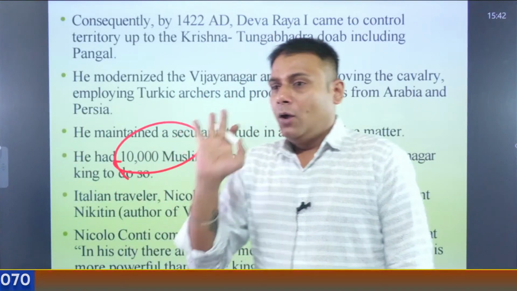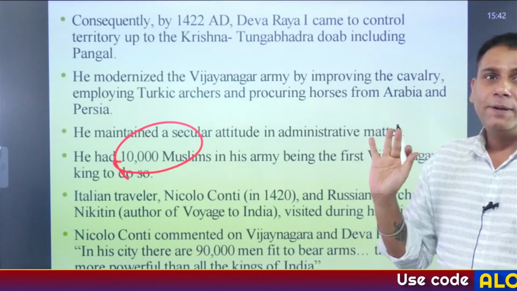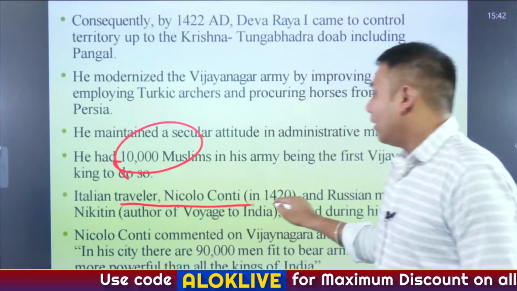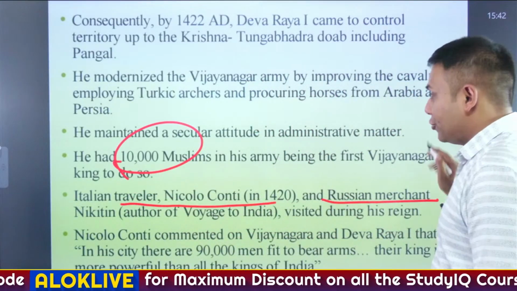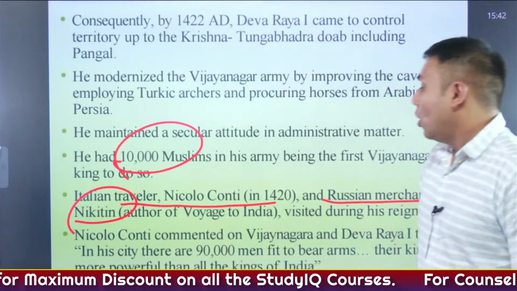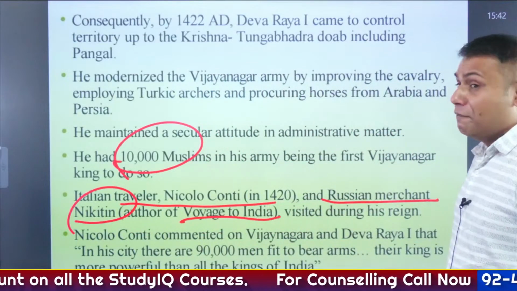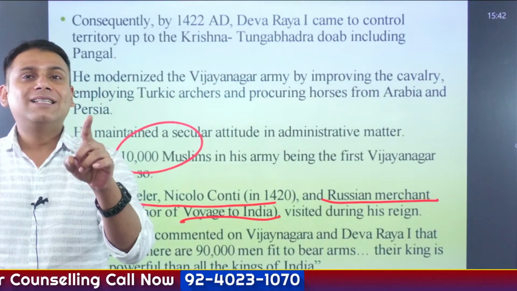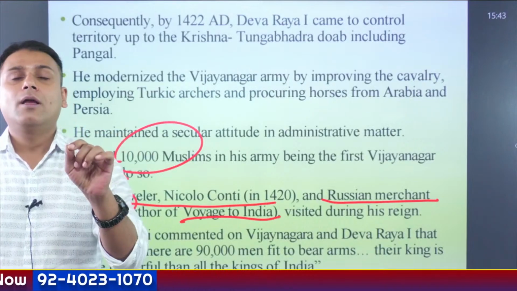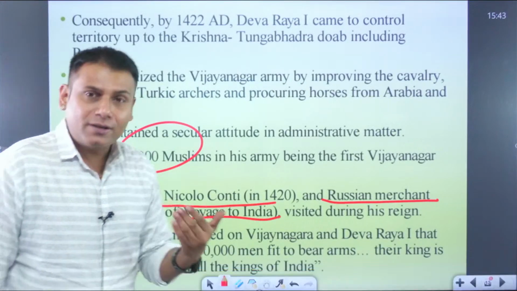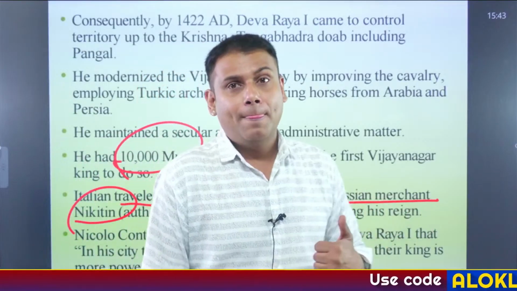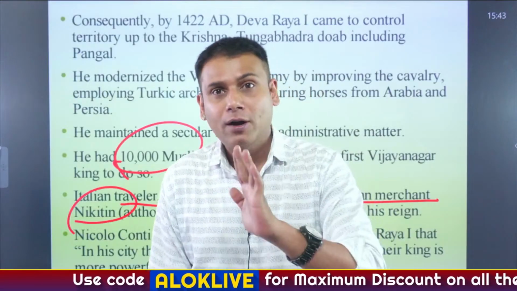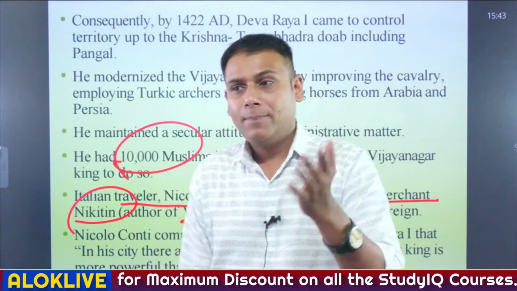Okay? Another important aspect that you need to remember about Deva Raya I: an Italian traveler, Niccolo Conti, and a Russian merchant named Nikitin, author of the book Voyage to India, visited during the time of Deva Raya I. Out of this, there was a question asked in the UPSC examination: Niccolo Conti was one of the Italian travelers who visited India during the reign of... So he visited India during the reign of Sangam dynasty ruler Deva Raya I. Okay.